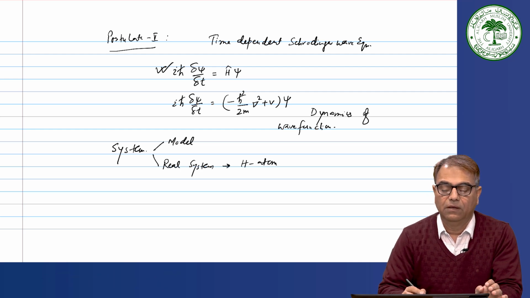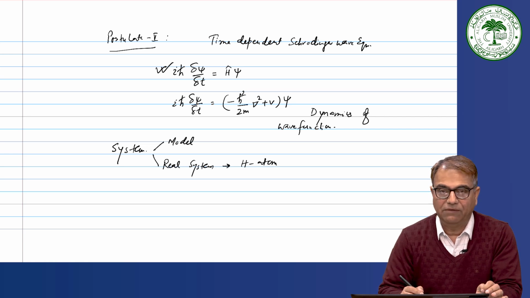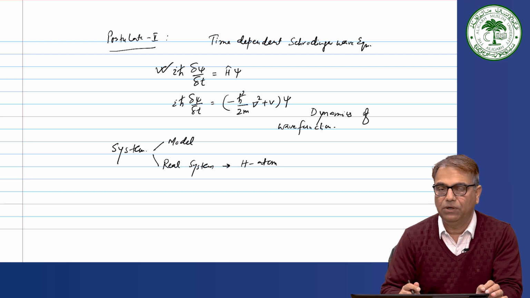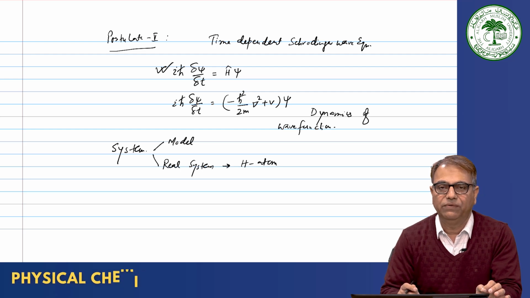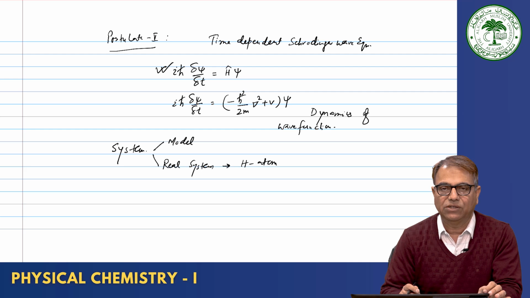But before we take up every system in detail, let us see how this equation behaves. Say for example, if you write the Schrodinger wave equation for a system where you have only translational motion, no rotational motion is present, and the particle is moving in a straight line, then how can we write the Schrodinger wave equation?